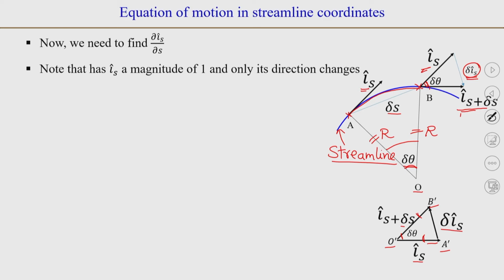Note that we can consider this as the triangle, and because the displacement is small, the length of this is also approximately delta s. While this is actually an arc of length delta s, we can approximate that this length is also delta s. So, we can say that AB can be approximated as delta s.